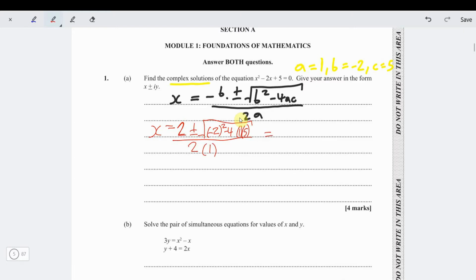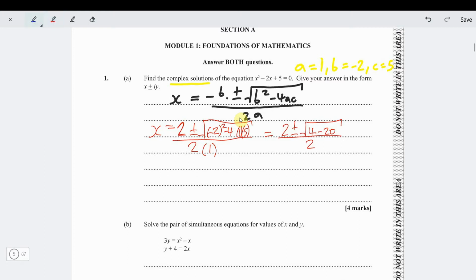In that case, we need to evaluate this square root part of it. So negative 2 squared is 4. Then minus 4 times 1 times 5, that's 20. So this is 4 minus 20. So it's the square root of 4 minus 20 over 2.